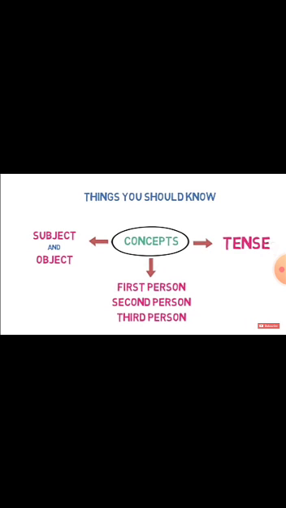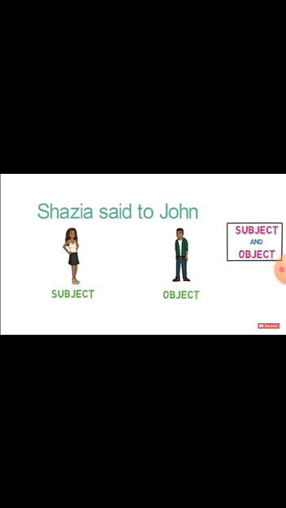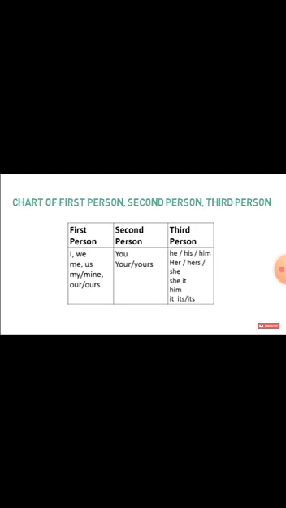Now, things you should know before changing direct into indirect speech. First, what is subject and object? Second, first person, second person and third person. And third is the tense. Now, subject and object. If in that reporting verb, Shazia said to Johan, in that reporting verb, Shazia is subject and Johan is object.